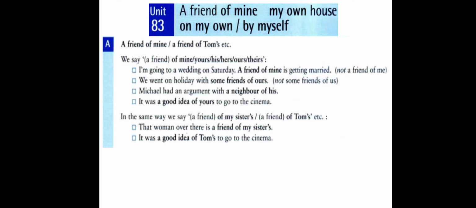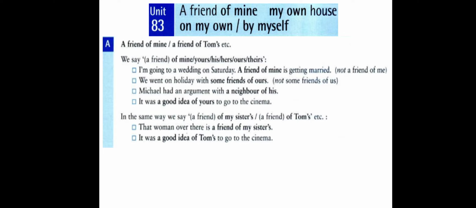What comes after the preposition of is a possessive pronoun or a name followed by apostrophe plus s, the possessive case. We say a friend of mine, a friend of yours, a friend of his, a friend of hers, a friend of ours, and a friend of theirs. All are possessive pronouns. So what comes after of here is a possessive pronoun.